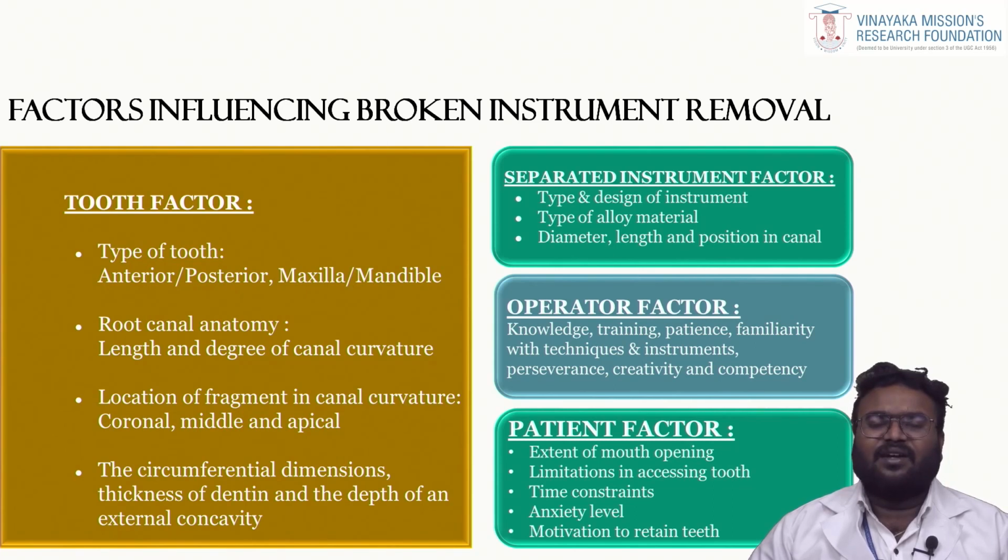And for the location, depending upon the location of the separated fragment, when the fragment is at the coronal or the middle third before the curvature starts, the possibility of removing the instrument is easier than removing it in the apical most part beyond the curvature. And depending upon the circumference of the canal and the thickness of dentine, the prognosis of the instrument separation removal will vary. And depending upon the separated instrument factor, the type of instrument that has fractured, whether it is a K file or an H file, depending upon the alloy material, the diameter, length and position in canal.